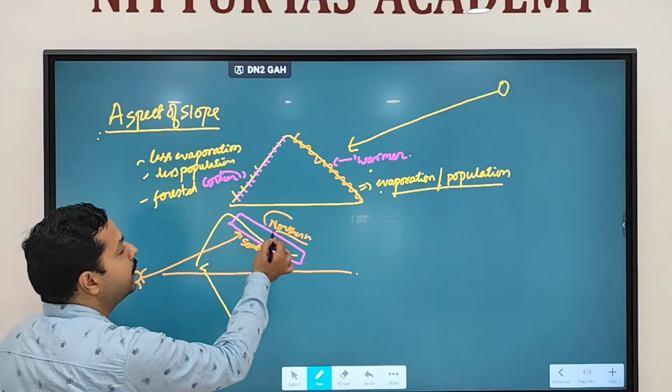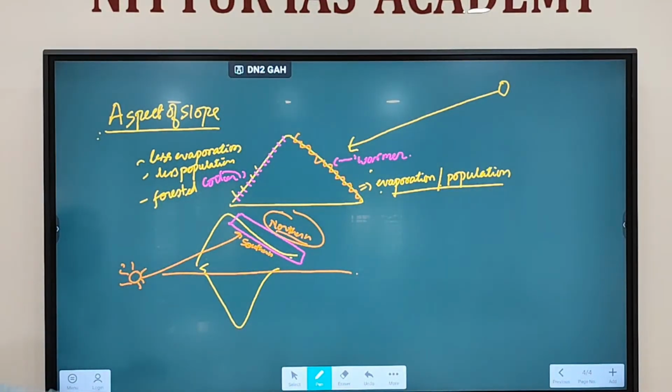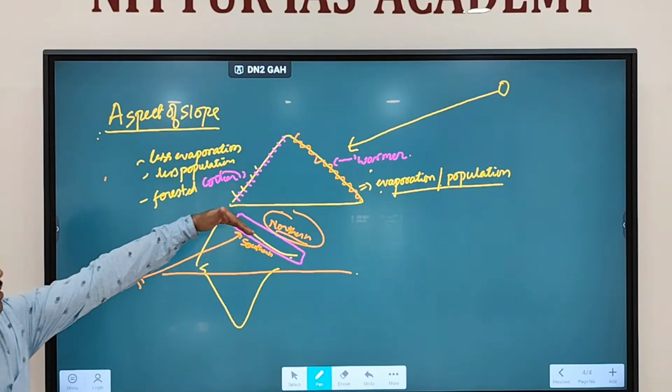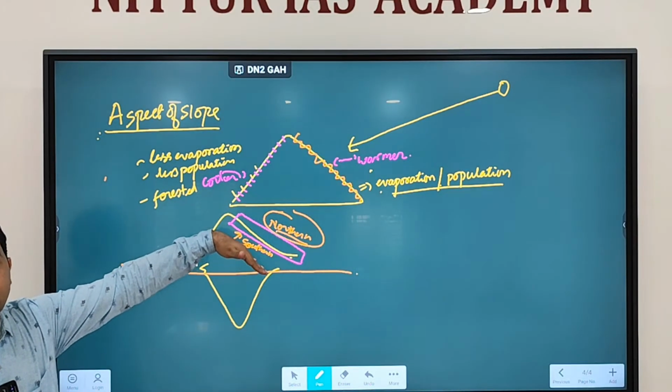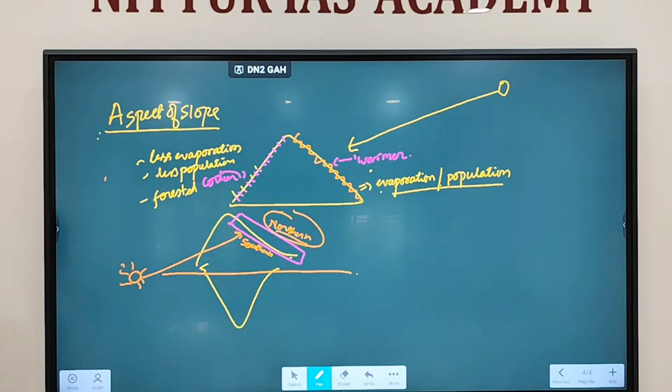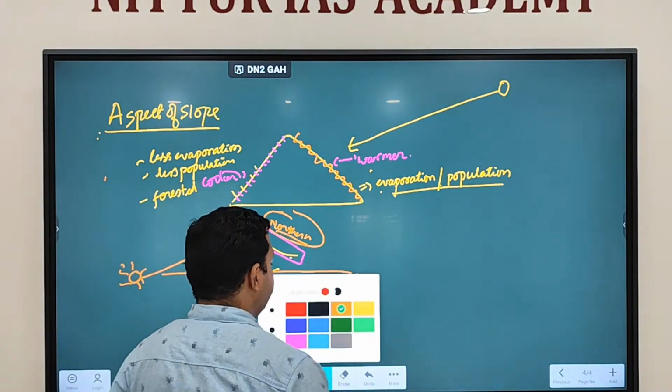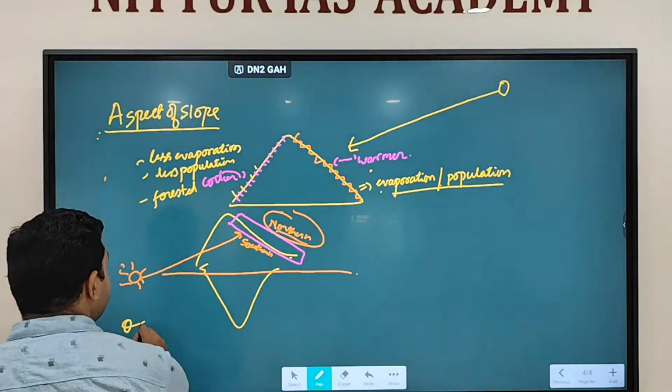That's why the northern slope, the Tibetan region, is a colder region, more cold, because it is not receiving much sunlight, while the southern slope is receiving more sunlight. So you see more population in the southern region. So even the way mountains are oriented, which part of the mountain is receiving sunlight, can determine whether you will have more or less temperature. Fine. Then you also have another factor, which is oceanic current.